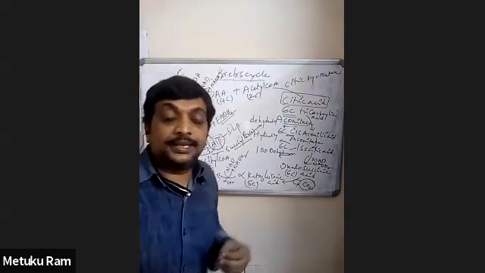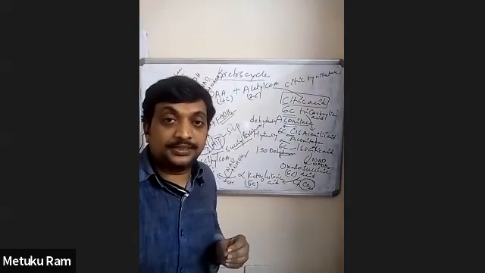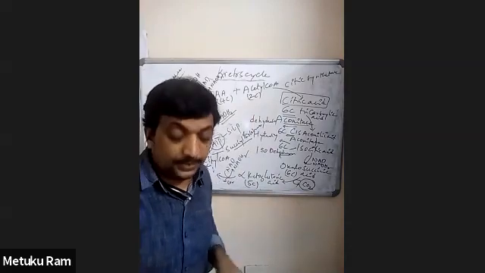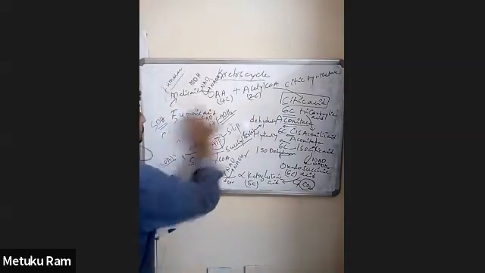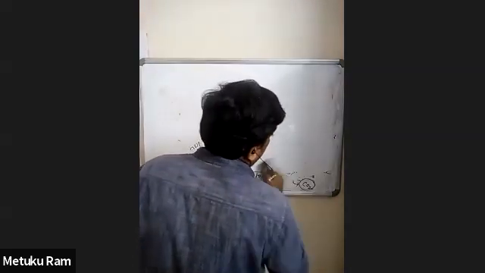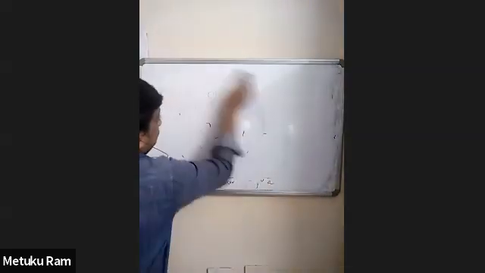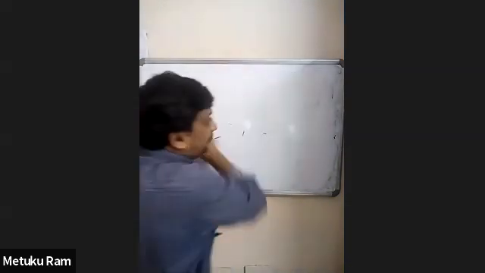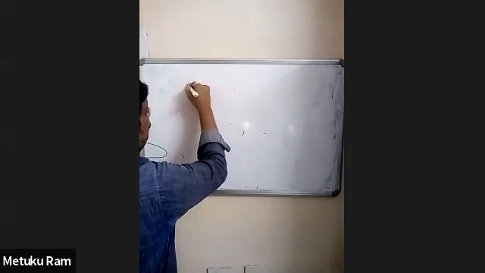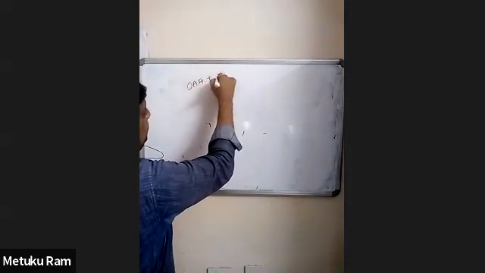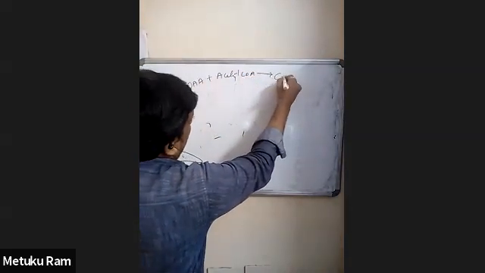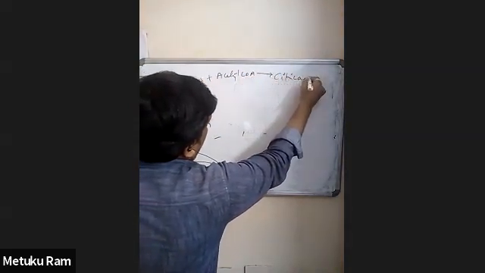Now, this is the Krebs cycle again in a simplified manner, in brief. Here, first, OAA combines with acetyl-CoA and forms the first stable compound called citric acid.